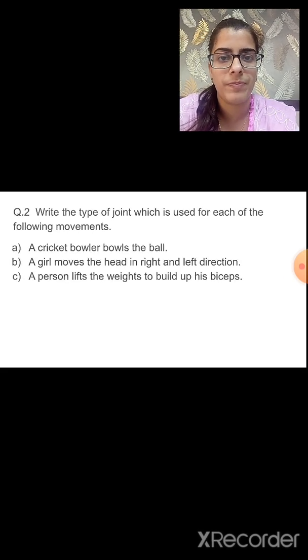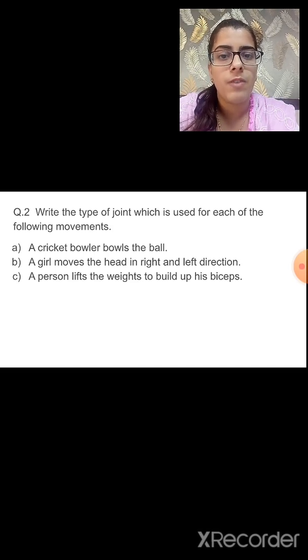Question number 2. Write the type of joint which is used for each of the following movements. So, you have to tell which of the joint is responsible for the following movements. First is a cricketer bowler bowls the ball. So, while playing the cricket, the bowler bowls the ball. It is because of which joint? It is because of ball and socket joint.